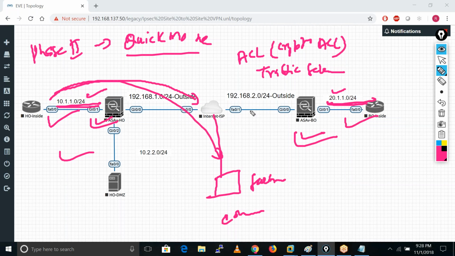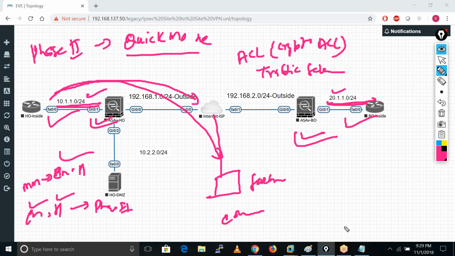And also one more thing: as they exchange the haggle in main mode, like the encryption and hashing mechanism in main mode, they also exchange that encryption and hashing again in phase 2, or quick mode. These are the actual algorithms they use for encryption and hashing in phase 2.